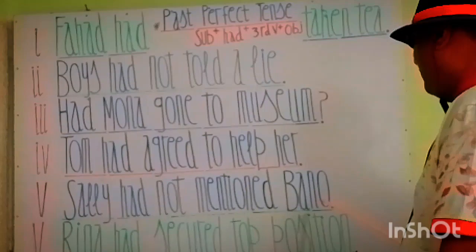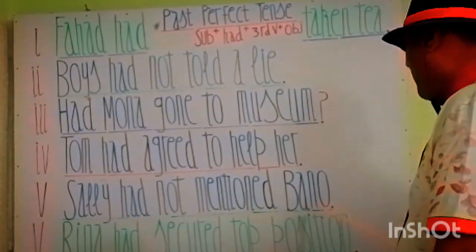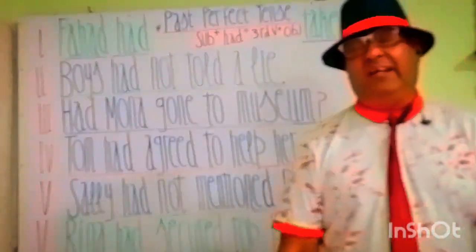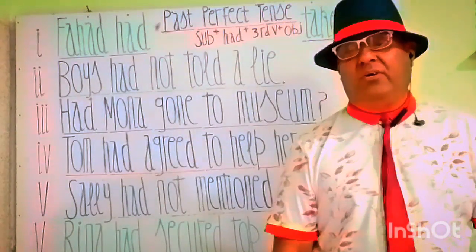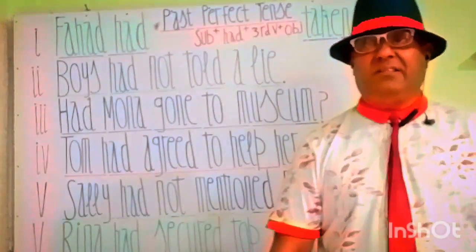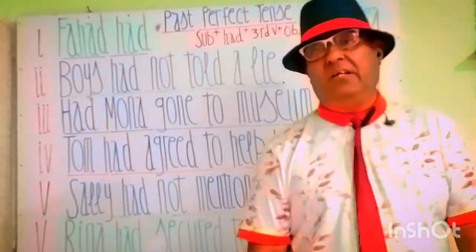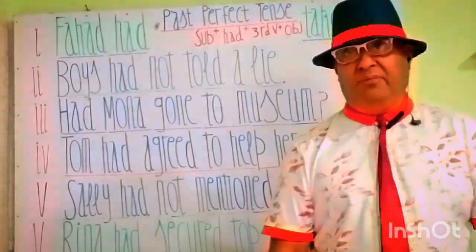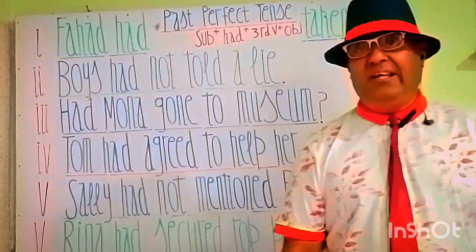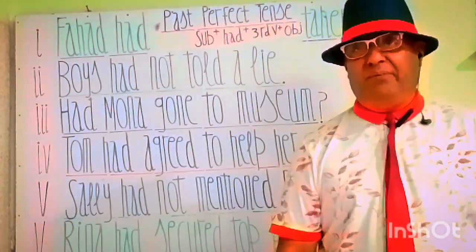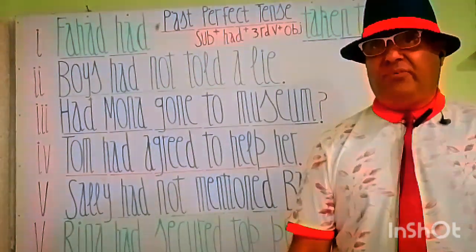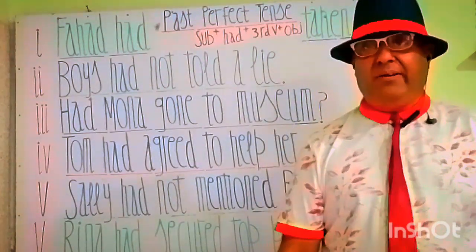Sally had not mentioned Banu. Sally ने बानु का तज़किरा नहीं किया था। This is the negative sense of past perfect tense. ये फ़ेल माज़ी बरीद में एक मनफी जुमला है। Sally is the subject and had is a helping verb, mentioned is the third form of principal verb, not is for negative sense, and Banu is an object.